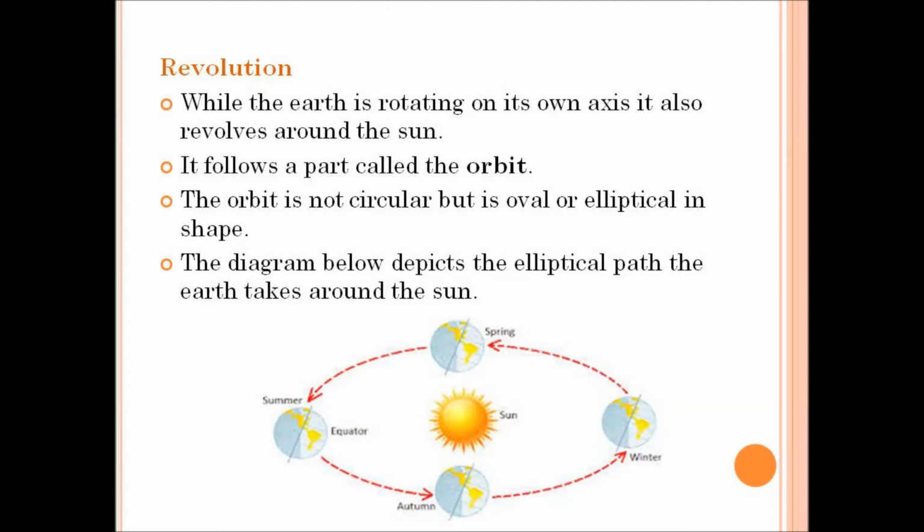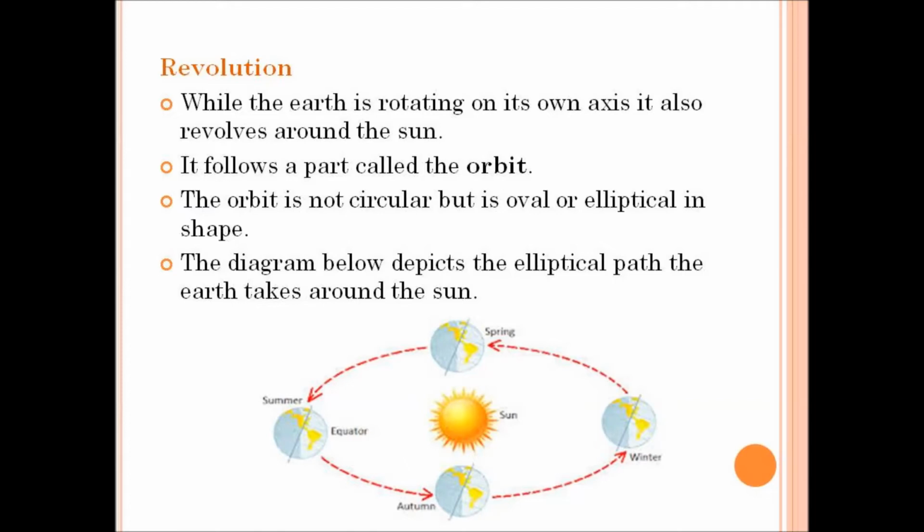Revolution. The movement of the earth around the sun is called as revolution. The planet Earth revolves in elliptical orbit. So, the path on which the planet Earth revolves around the sun is called as an orbit, and this path is elliptical in shape.